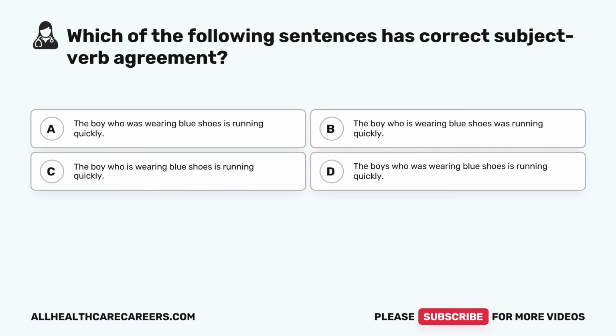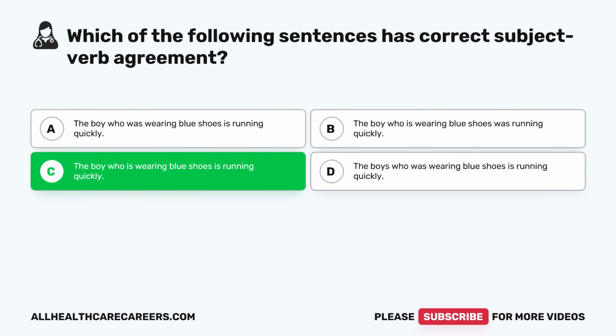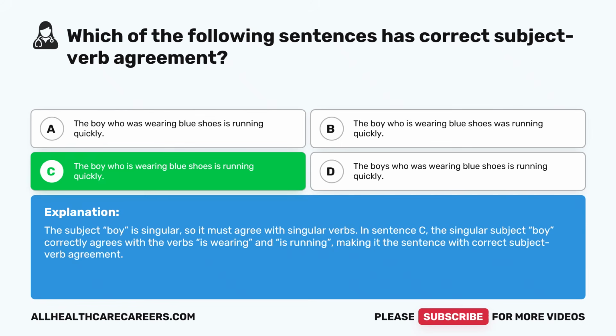Which of the following sentences has correct subject-verb agreement? A, the boy who was wearing blue shoes is running quickly. B, the boy who is wearing blue shoes was running quickly. C, the boy who is wearing blue shoes is running quickly. D, the boy who was wearing blue shoes is running quickly. The correct answer is C. The boy who is wearing blue shoes is running quickly. The subject boy is singular, so it must agree with singular verbs. In sentence C, the singular subject boy correctly agrees with the verbs is wearing and is running, making it the sentence with correct subject-verb agreement.